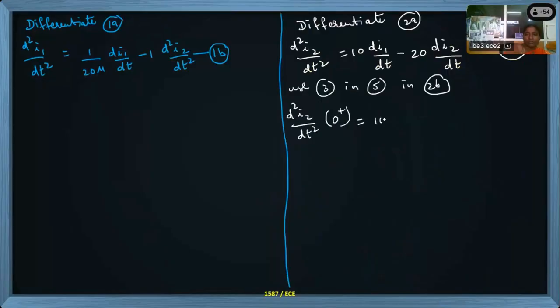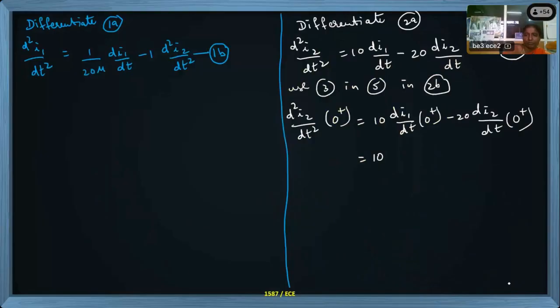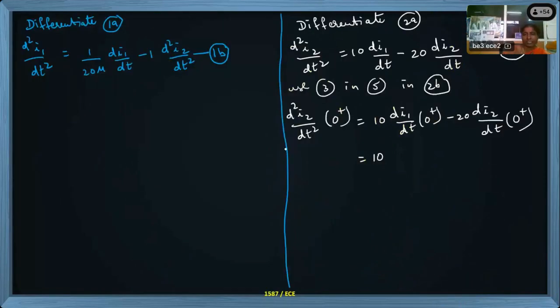So it is 10 times d I1 by dt at 0 plus minus 20 times di2 by dt at 0 plus. We already calculated di1 by dt at 0 plus, right side 4990. Is it plus or minus? Plus only, 4990.